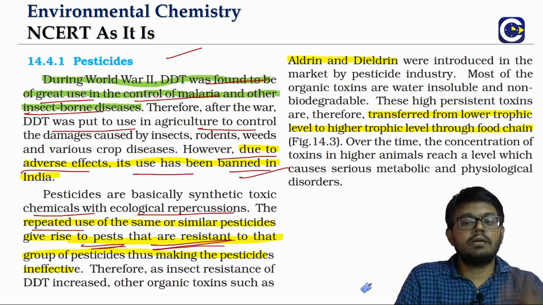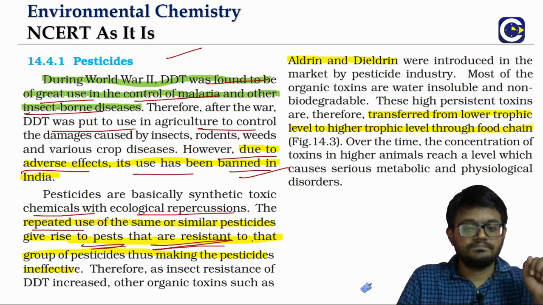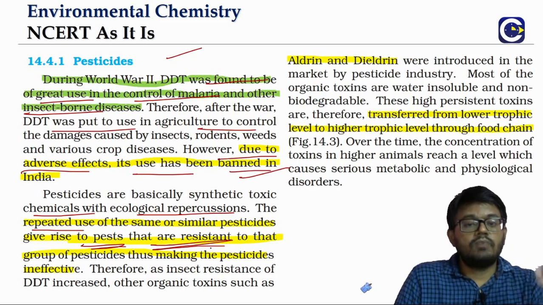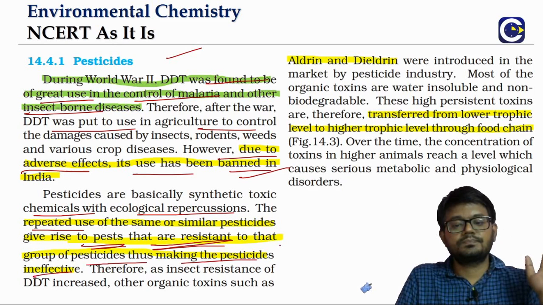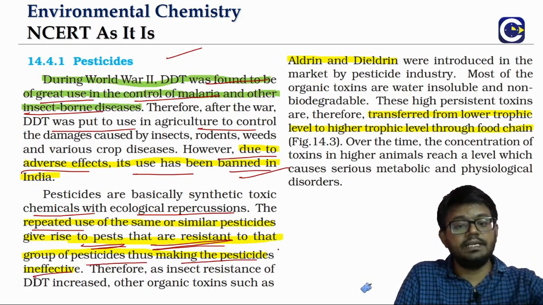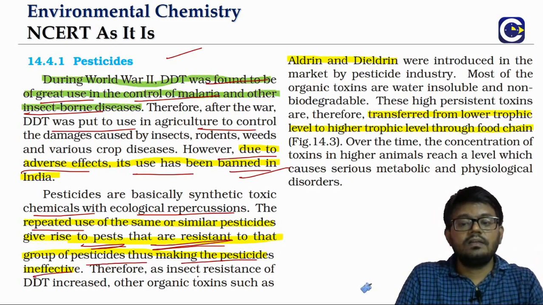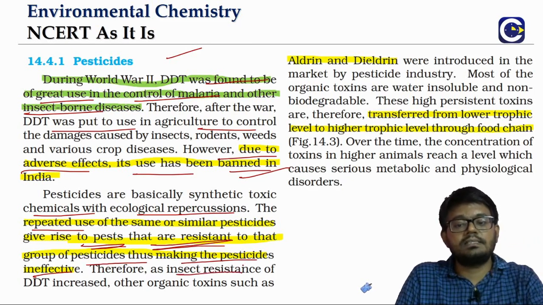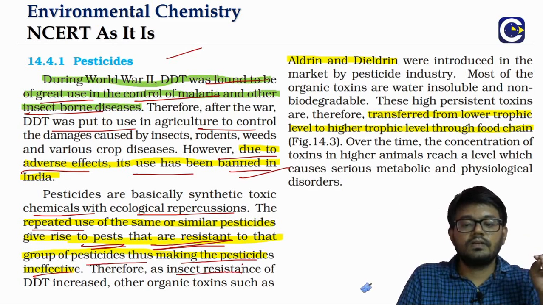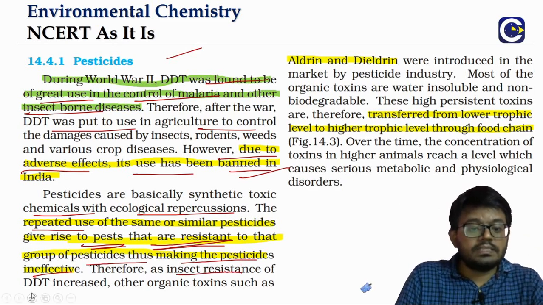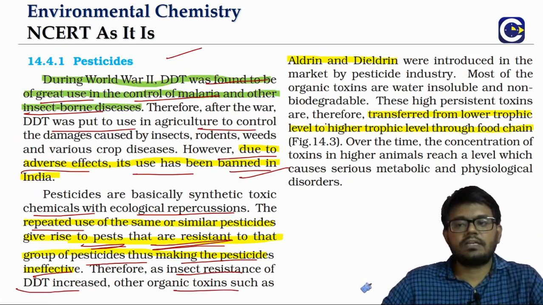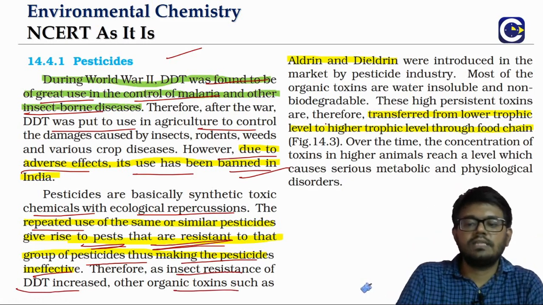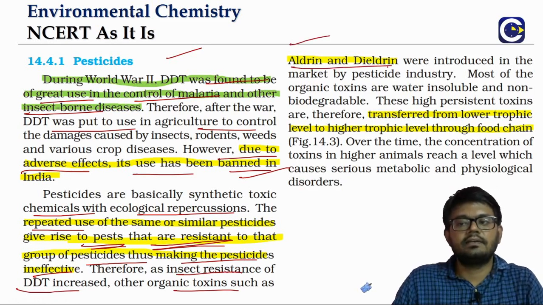The pests will become resistant to the chemicals. Once they become resistant, all these pesticides will be ineffective. Initially DDT was effective, but after a while the organisms became resistant to DDT, and once DDT is not effective, people start looking for alternatives. They started with aldrin and dieldrin.